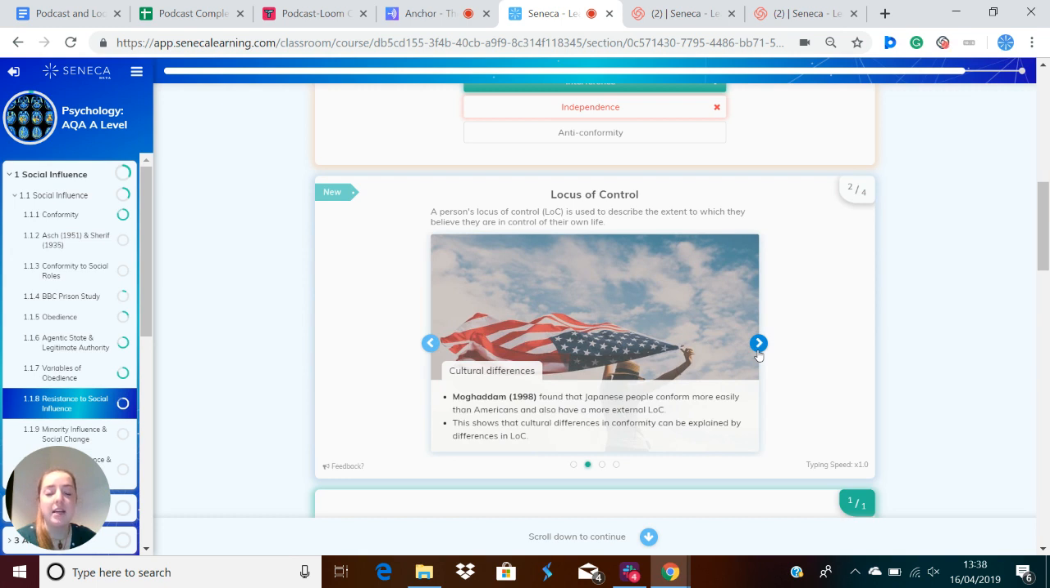Moghaddam, in 1998, found that Japanese people conform more easily than Americans and also have a more external locus of control. And this shows that cultural differences in conformity can be explained by these differences in the locus of control.